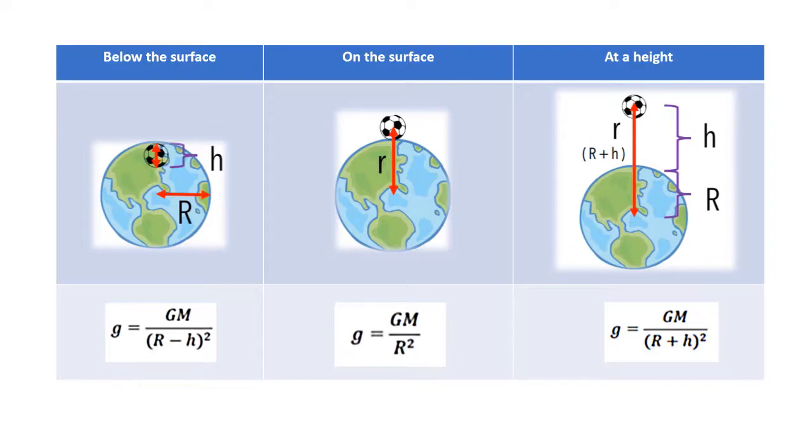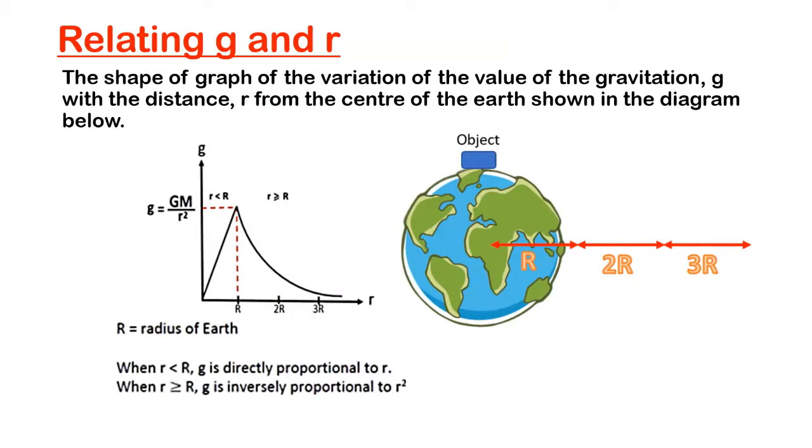The diagram below shows the shape of the graph of the variation of the value of the gravitational acceleration, g, with the distance, r, from the center of the Earth. From the graph, we find that when the distance is less than capital R, the radius of the Earth, the value g is directly proportional to the distance from the center of the Earth. It means that when r increases, g will also increase.